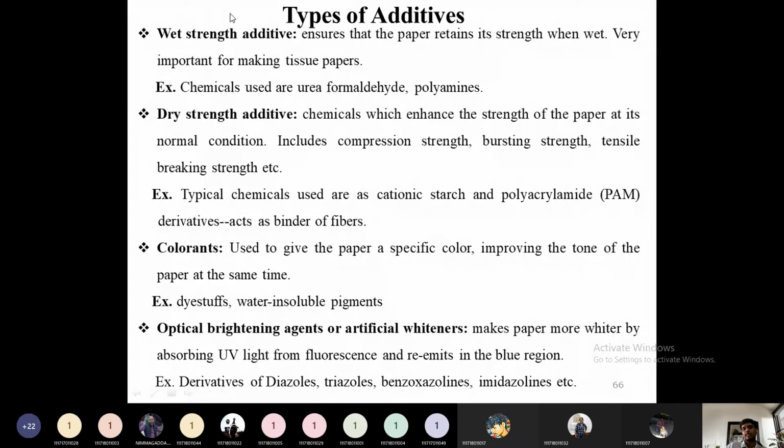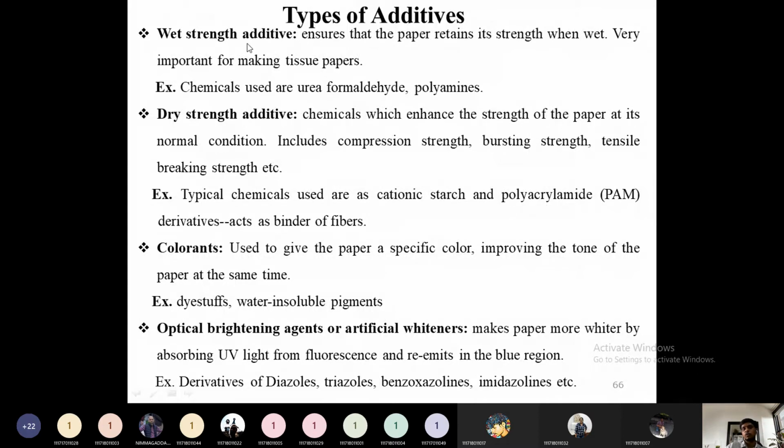These wet strength additives will ensure the paper retains its strength when wet. When we add some water to it, instead of the paper just tearing, if the paper remains wet resistant, then they would have added these wet strength additives.